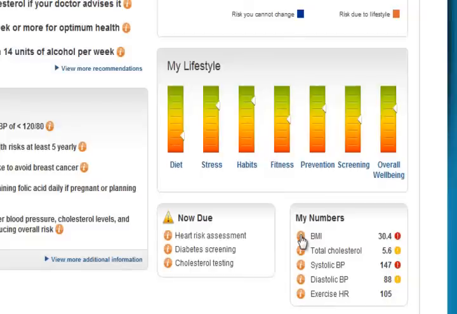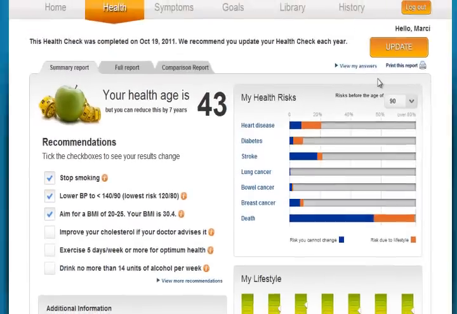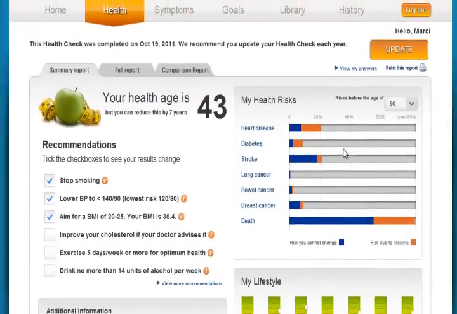For instance, if she was to click on BMI, you'll see some very specific information for her. So we work out her body mass and calculate that she actually needs to lose 29 pounds to get to a BMI of 25, which is the upper limit of normal. So we can do a lot with those tailored messages.